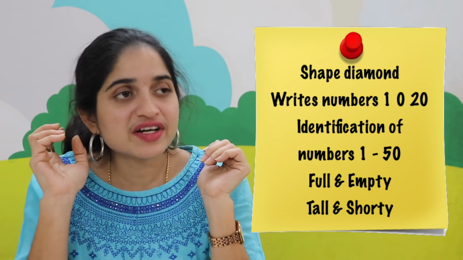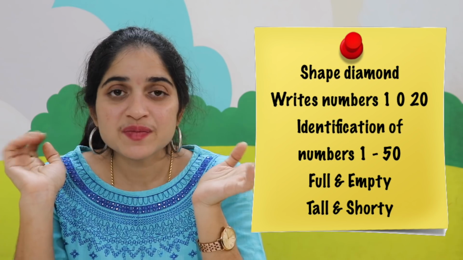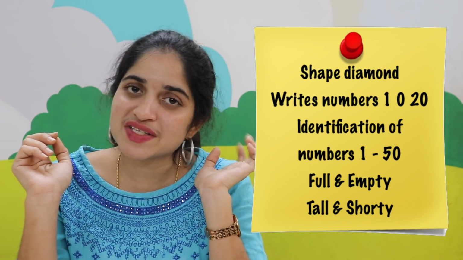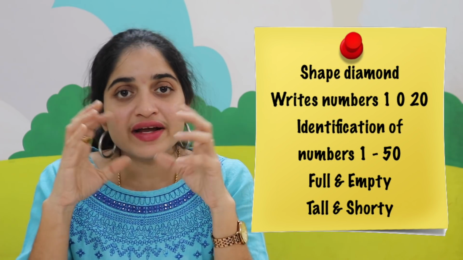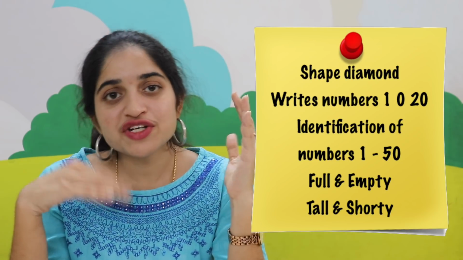They should identify the written numbers between the range 1 to 50, and they should be able to write 1 to 20 numbers. They should know the difference between full and empty, and also tall and short. So this is what a student in nursery should be aware of with respect to the mathematical concepts. And again, the age group for nursery is 2.5 years to 3.5 years.